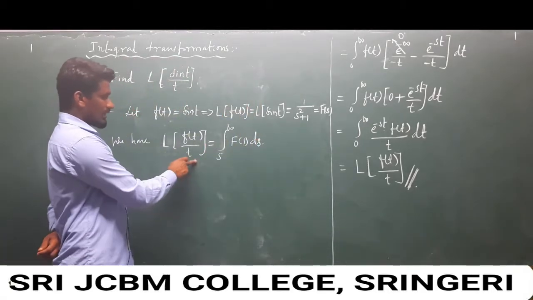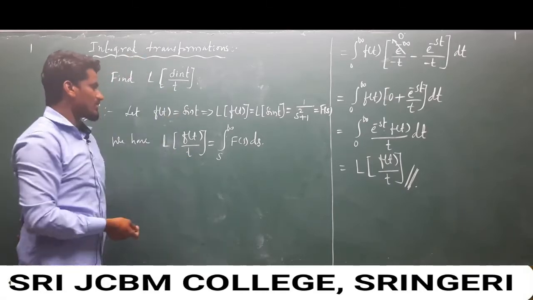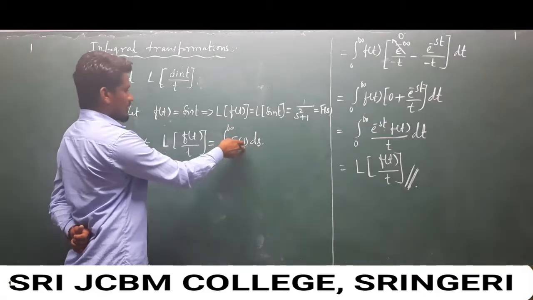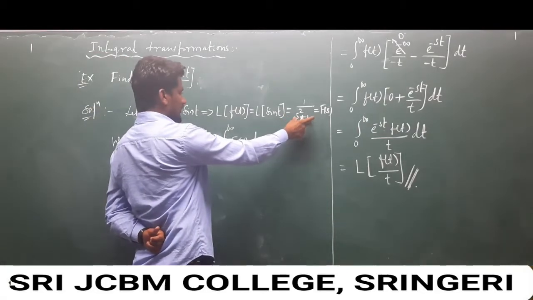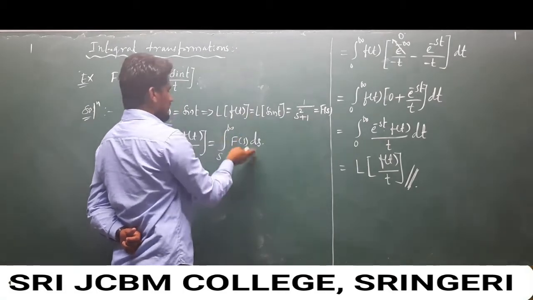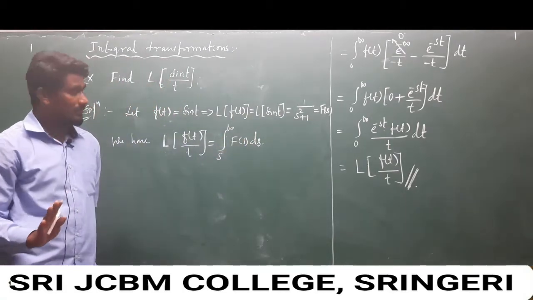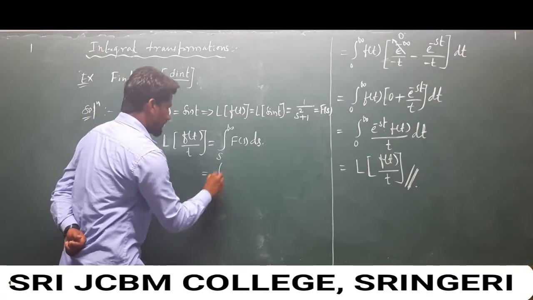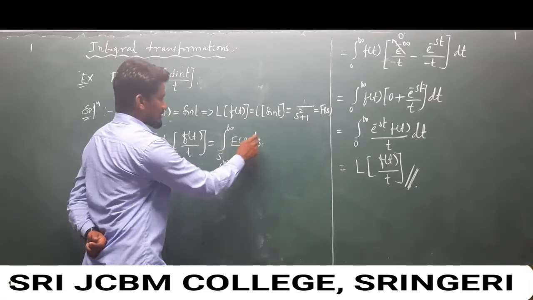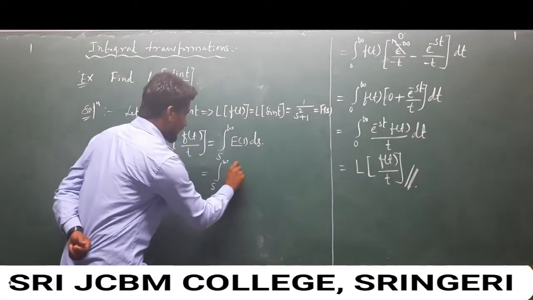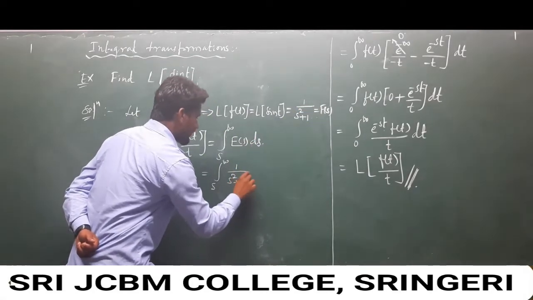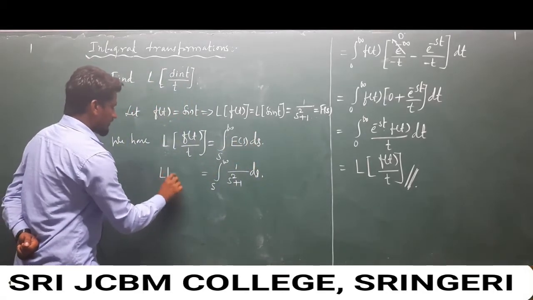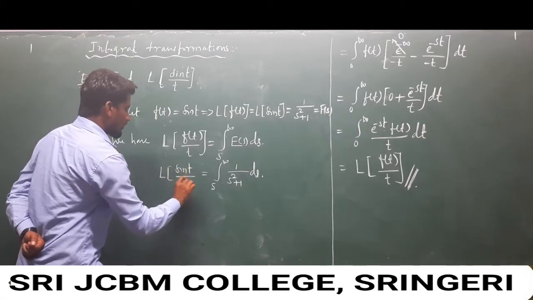Clear? So we have the condition of integral transformation. Just substitute the values here, the frequency domain of f of t, and integrate with respect to s. So integration s to infinity, f of s is nothing but 1 over s square plus 1, ds. Here f of t is sin t over t.